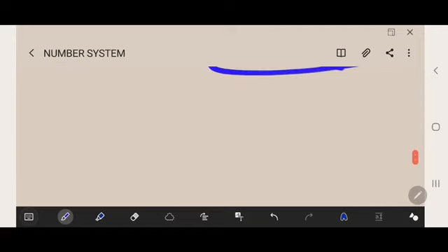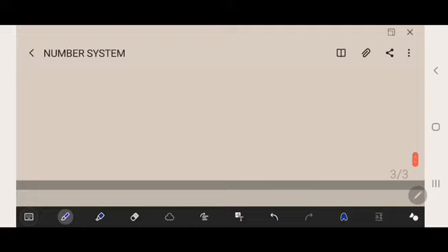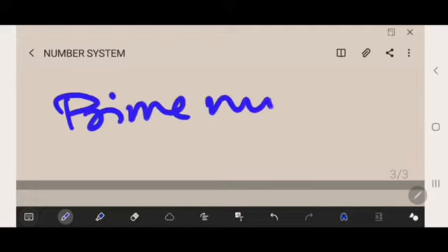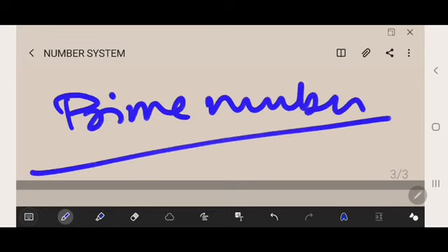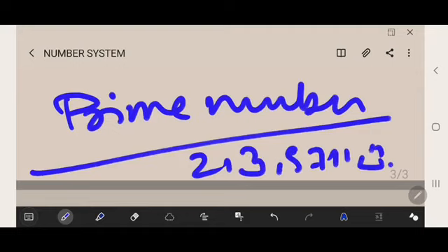Thereafter, the prime number. What is a prime number? A counting number is called a prime number. For example, 2, 3, 5, 7, 11, 13.